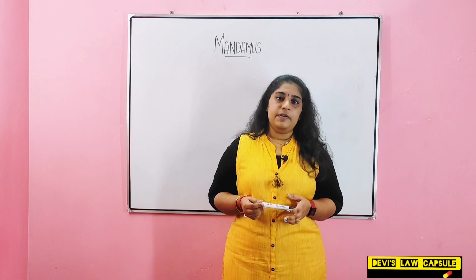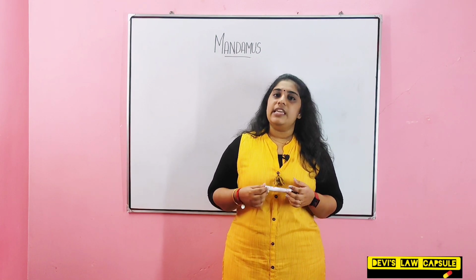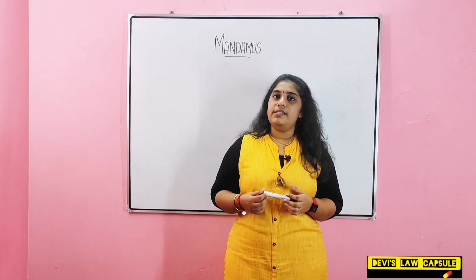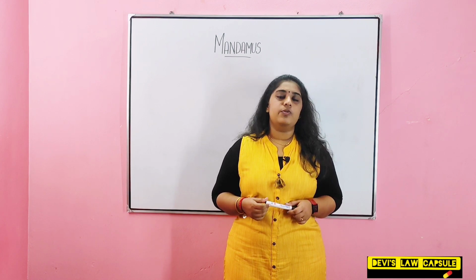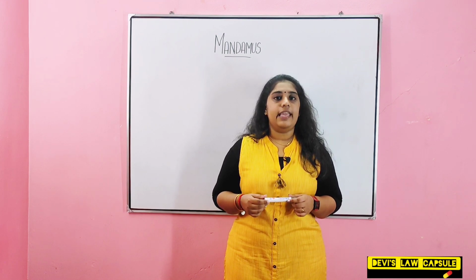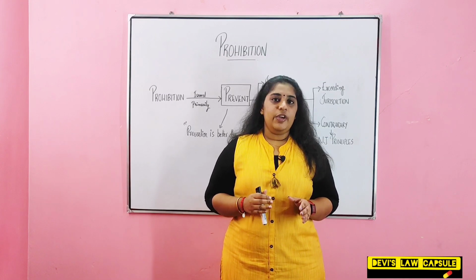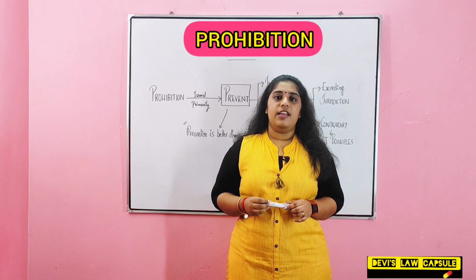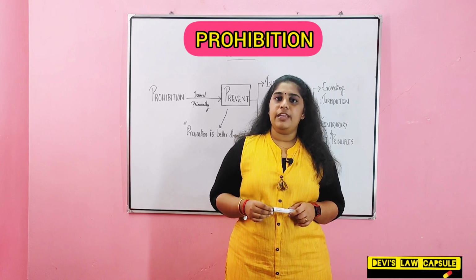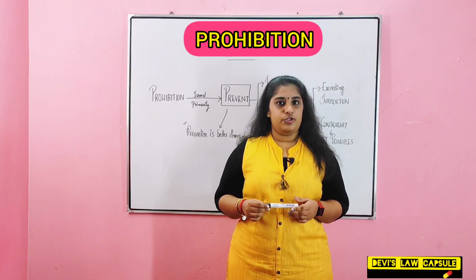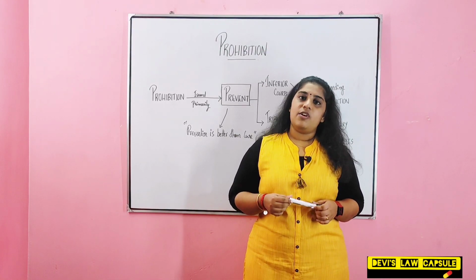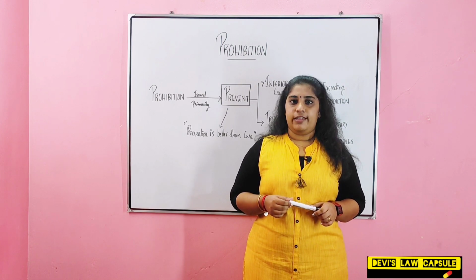So the main purpose of writ of mandamus is to ensure that the powers and duties are not misused by the administrators and executives and they are fulfilled duly. Moving on to writ of prohibition. The term prohibition literally means to forbid or to stop. This writ is also known as stay order.